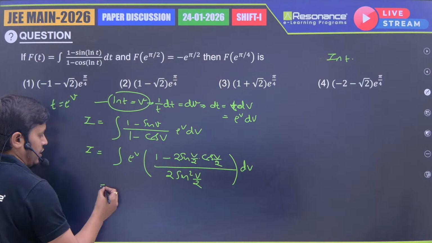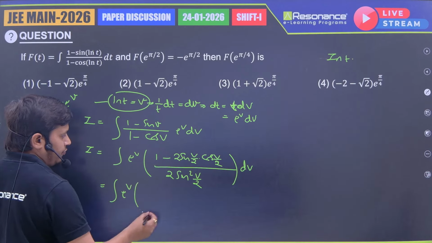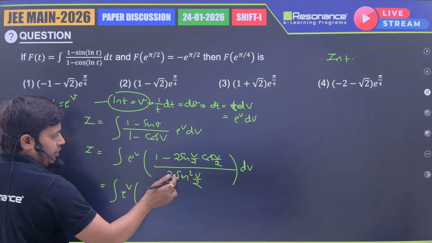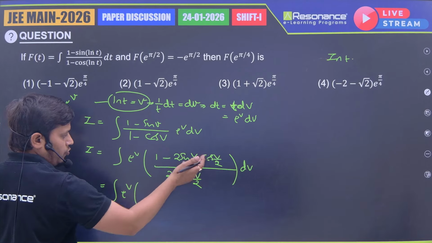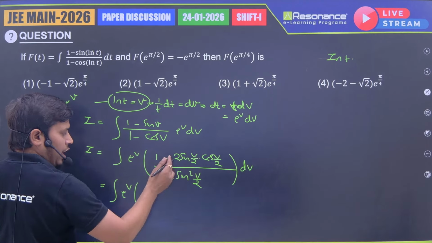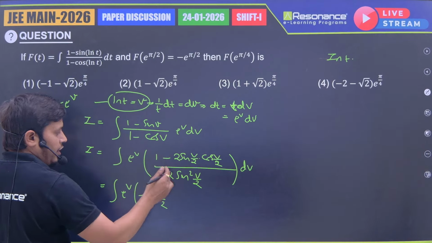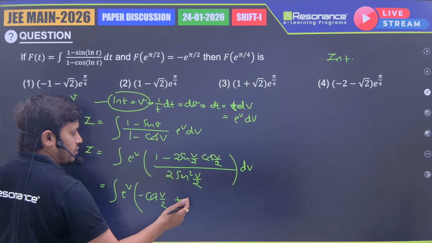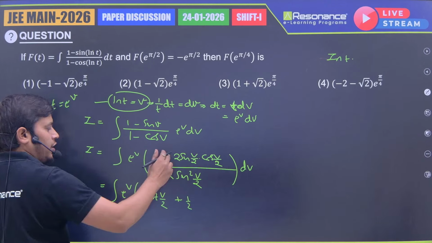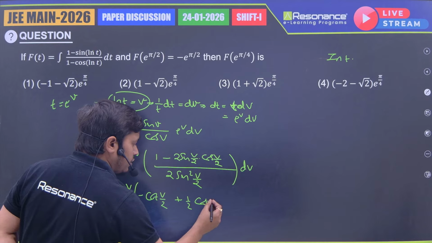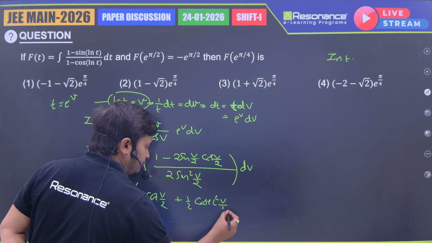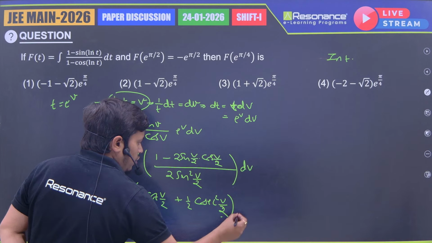Okay. Then e power v. This one, if we divide by this, 2 cancel, 1 sine cancel, cos by sine is cot. I am writing with minus sign also, so minus cot v/2, and plus 1 by 2 sine square v/2. Sine square in the numerator becomes cosec square v/2, into dv.